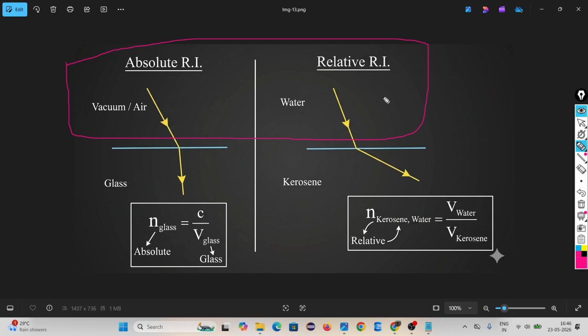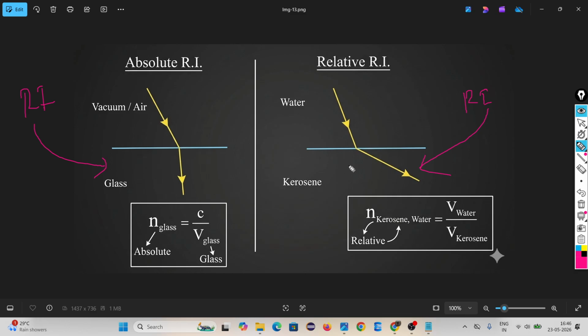Second thing, you are finding relative index for whom? For the second medium. Always remember, you are finding refractive index for the second medium. Here the second medium is glass. So n of glass is the refractive index of glass, where the first medium is vacuum with speed C, over v of glass.